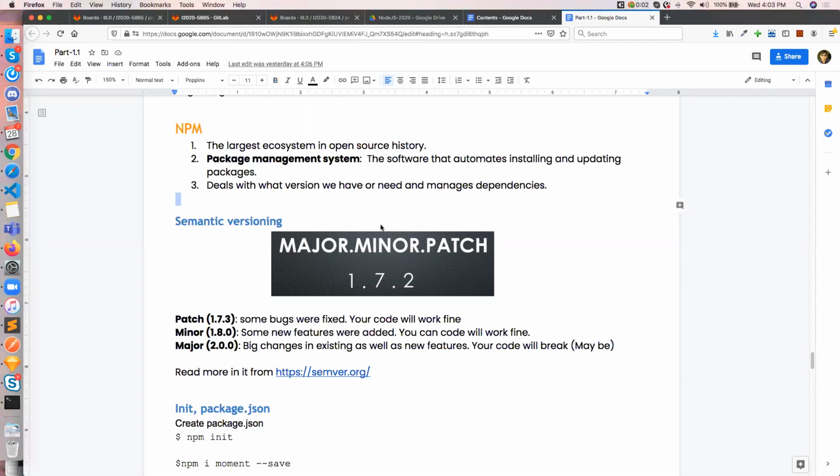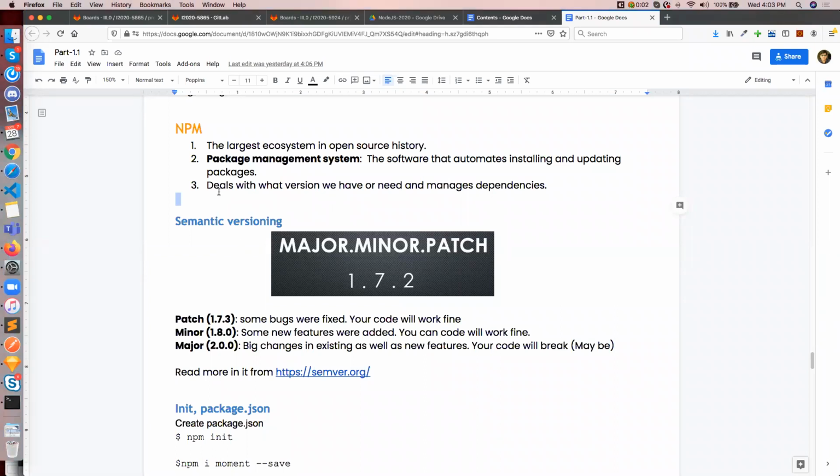Okay. So today we are going to learn NPM. It is a very well-known part we are going to discuss today. NPM is the Node Package Manager, which manages all the packages created by somebody else and uploaded to a repository, the NPM registry.